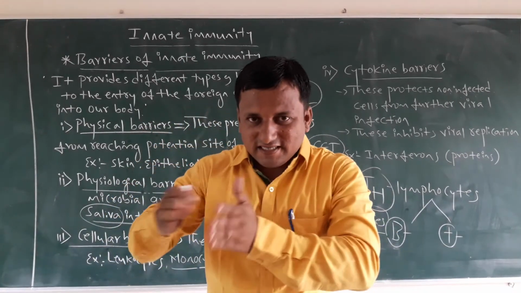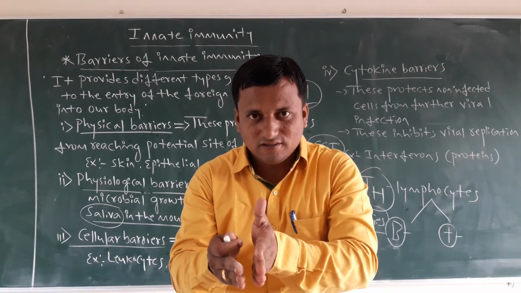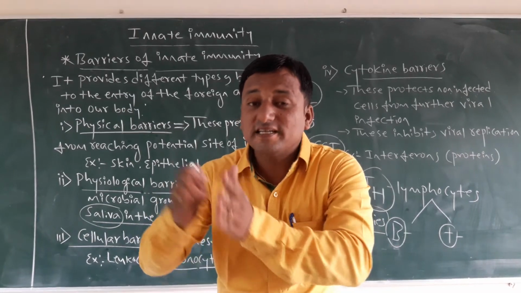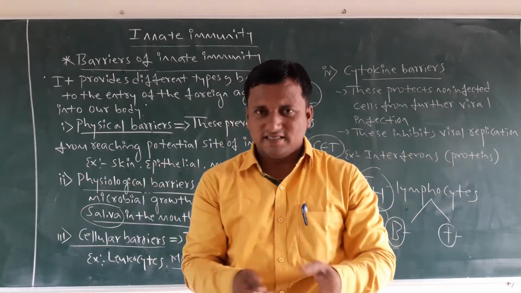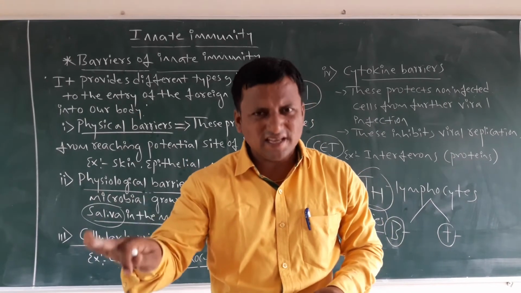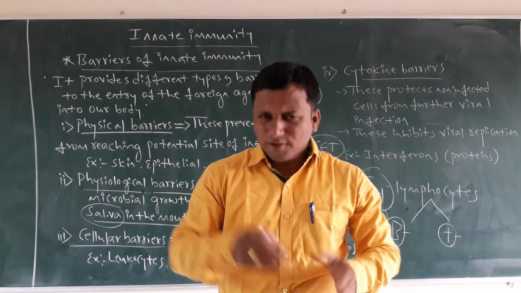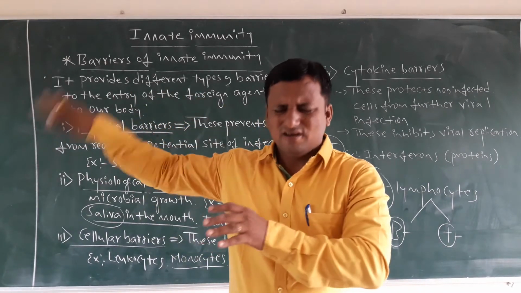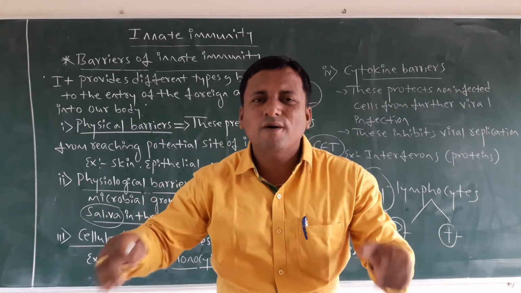Because degeneration of this thymus gland or of the thymosin hormone takes place in old age. You know that old persons almost have weak immunity power. Why? As age continues, our immunity power also decreases.